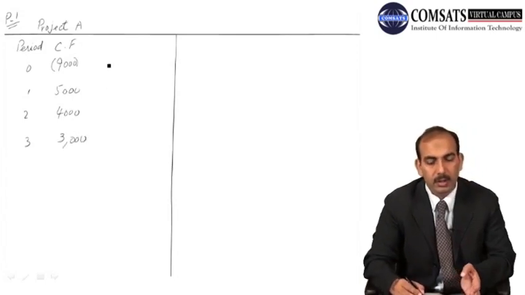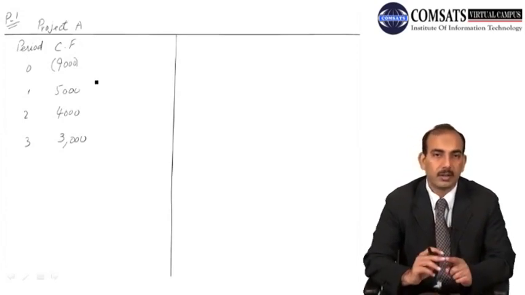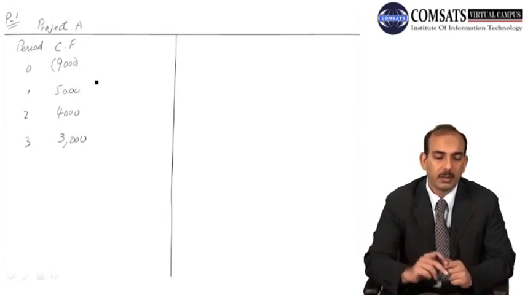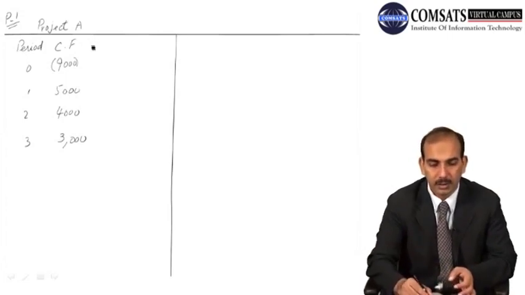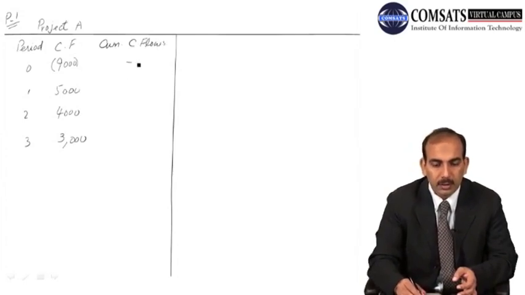When we calculate the payback period, we can draw a timeline as well, or we can use the cumulative technique, cumulative cash flows. So let's use the cumulative cash flows here. What are the cumulative cash flows? We start with period 1.